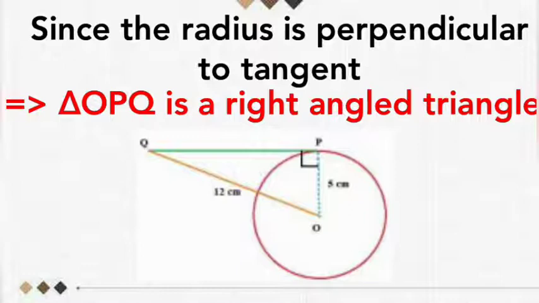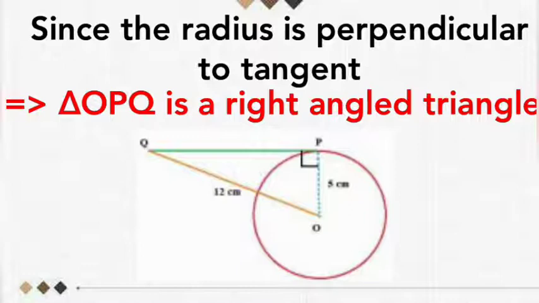The line drawn from the center of the circle to the point of contact is perpendicular to the tangent. It implies OP is perpendicular to PQ. Therefore, triangle OPQ is a right angled triangle, right angled at P.